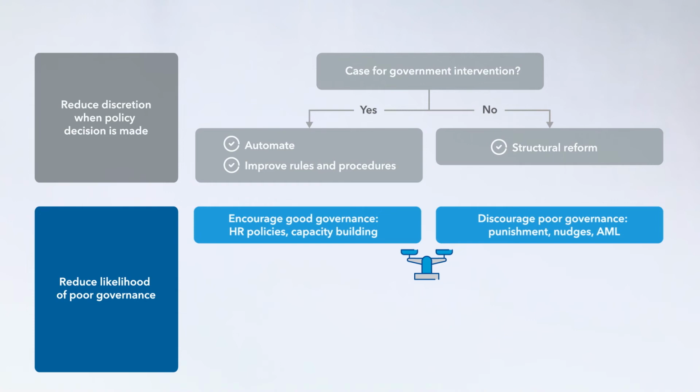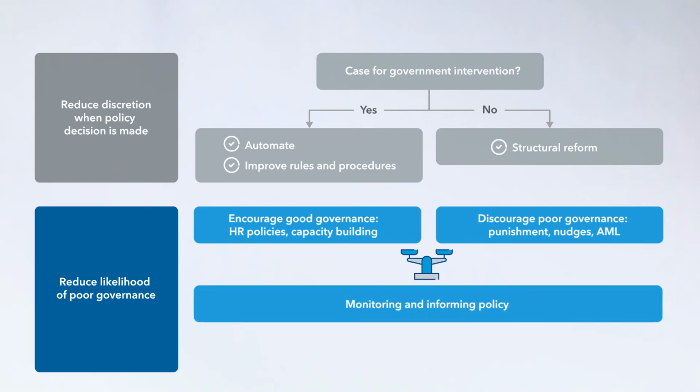It is also important to make it difficult to use the proceeds of corruption, which effectively reduces its benefit. The primary instrument for this is anti-money laundering enforcement. Third, for all incentives to work efficiently, it is crucial to have quality monitoring and informing the policymaking process, which depends on two key inputs.